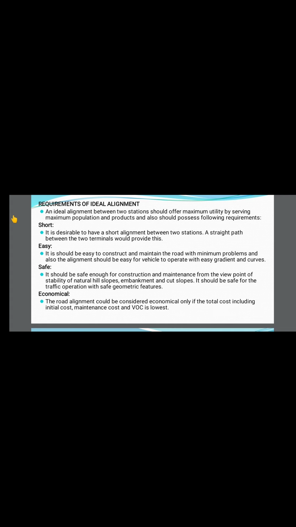Requirements of an ideal alignment. Which one do you call an ideal alignment? Here we have a few points to call it an ideal alignment.